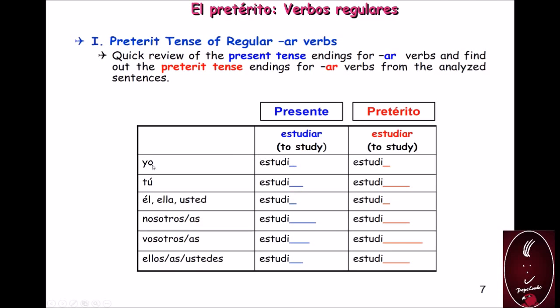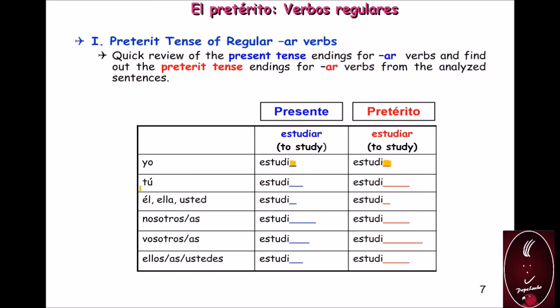You are going to find out what is the ending to conjugate in the present tense for the verb estudiar, or it could be any AR verb, because those are regular verbs. For instance, you are going to complete what is the ending to conjugate an AR verb in the yo form in the present tense here, and what is the ending to conjugate an AR verb in the preterit.